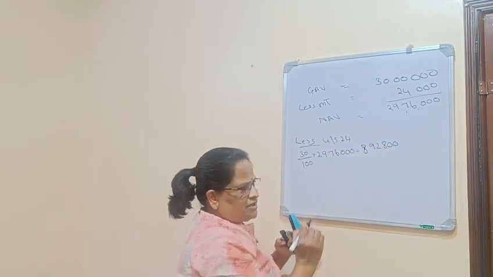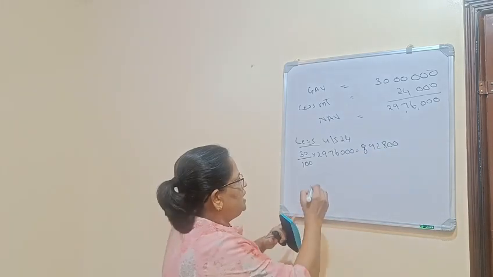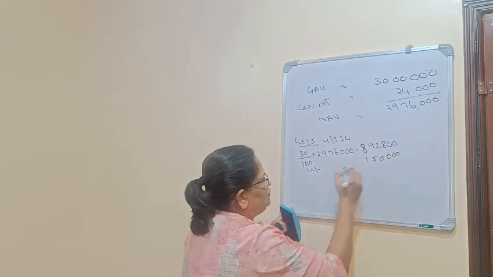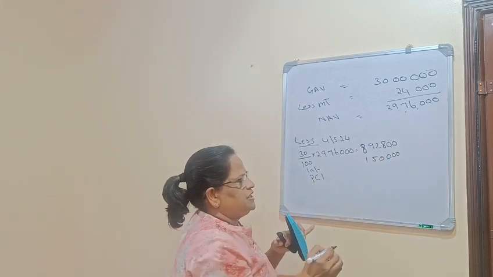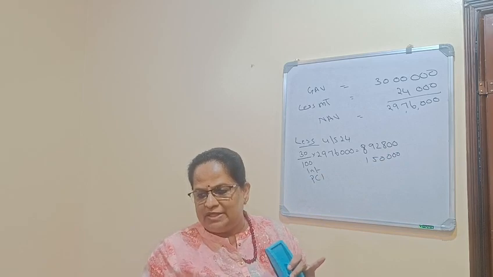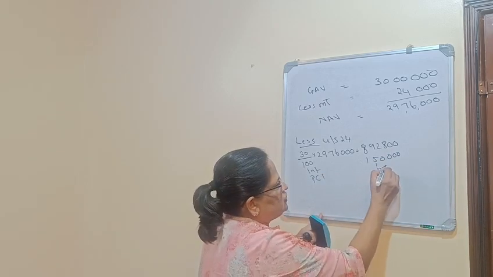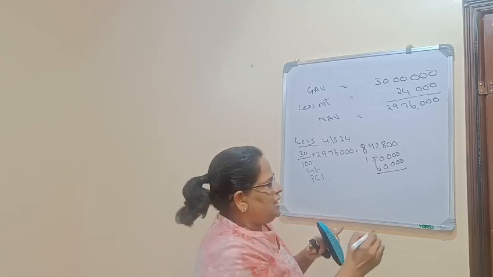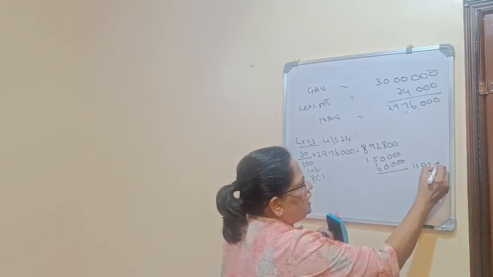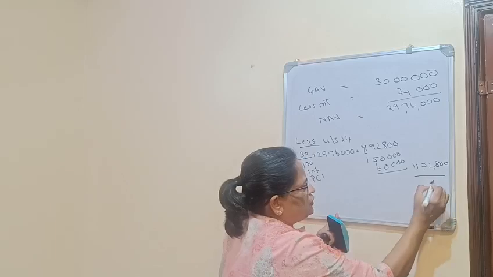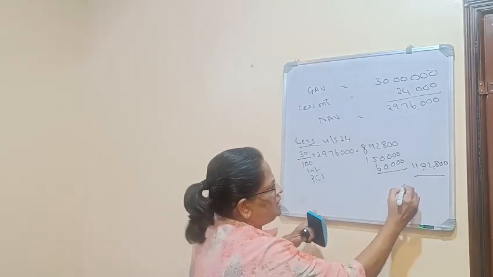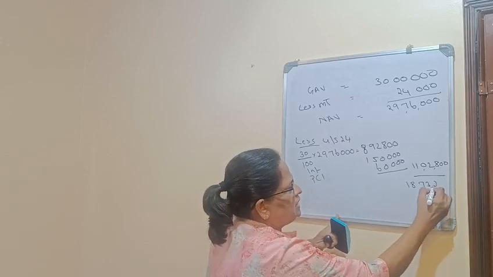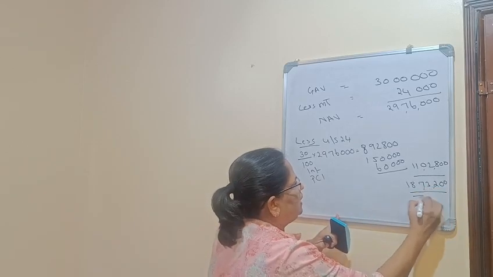8,92,800. Now next is this year's interest. Every year they are paying 1,50,000. Pre-construction interest we calculated as 60,000. So the total value we have to take is 11,02,800. When you reduce this, you will get 18,73,200. So this is the income from let out house property.